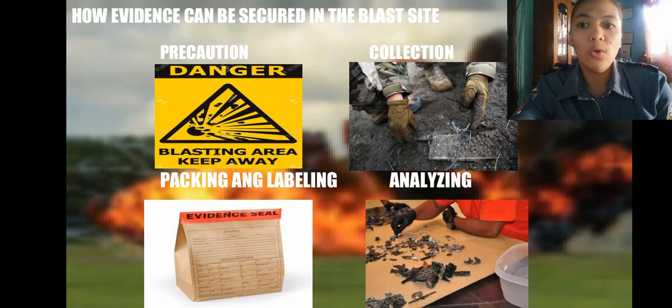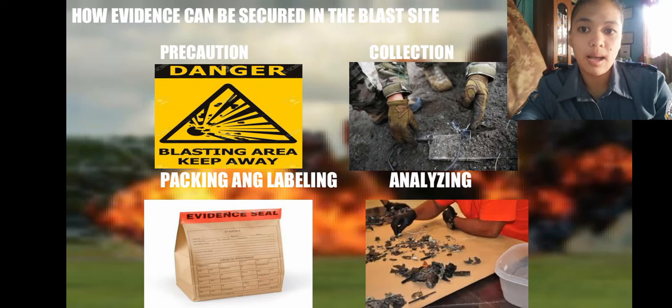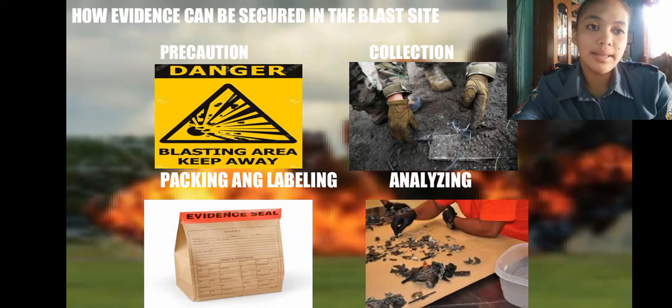So last is how the evidence can be secured in the blast site. First is always take the precaution to prevent the contaminations, and then to collect the evidence from the areas where the fire originated, such as the first fuel ignited and the ignition sources, in case where the fire is not accidental. Next is that we need to pack and label those evidence to avoid the contaminations and to care for it as well. And then next, those elements found in the crime scene or the evidence need to be analyzed for the examinations and to determine what is the cause of the fire.